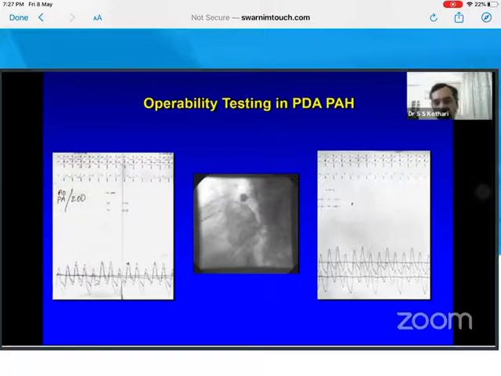That will not be good. So there has to be substantial fall in PA. I repeat, there has to be substantial fall in PA pressure to be able to say that this is operable. If the fall in PA pressure is less than 50% of system pressure, you may have a problem at your hand, and you have to take into account many things like the age of the patient, the quantum of shunt, and things like that. So this is not a fully worked out area, but don't be in a hurry to put a device if the PA pressure just falls a little bit.